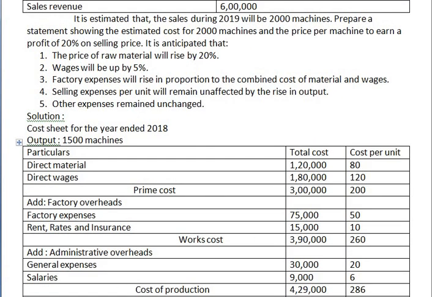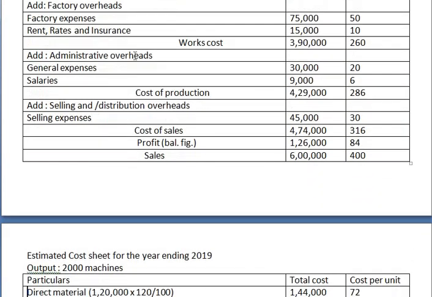Now here what information is given? Estimated cost for 2,000 machines and the price per machine to earn a profit of 20% on selling price. It is 20% on selling price.